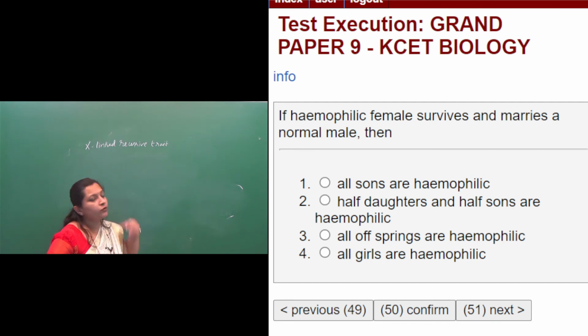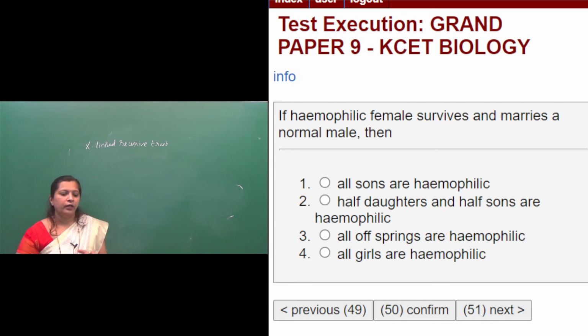As it is a recessive trait, if only one X chromosome has the gene for hemophilia and the other X chromosome is normal, she will be only a carrier. She remains unaffected, but she will be the carrier. So the males are more prone to these X-linked traits. Got it? So what is the question here? If a hemophilic female survives and marries a normal male, what happens?